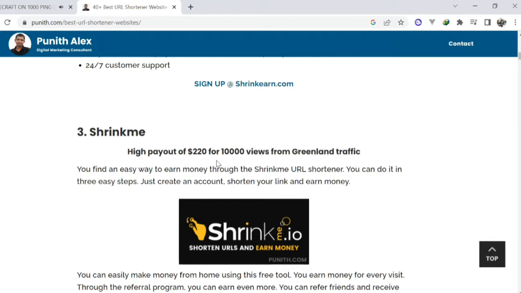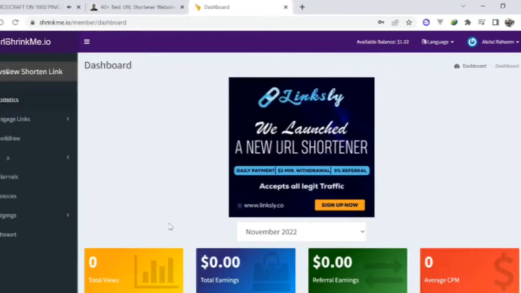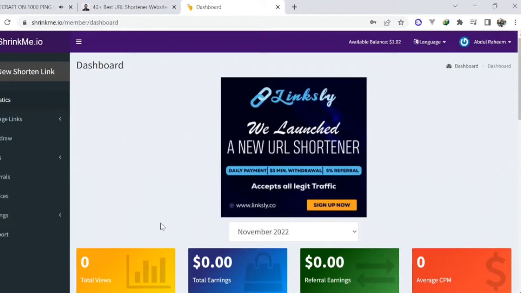and when people click the link that you shortened, they will see a bridge page where they will be presented a short ad, and then they will be redirected to the target link, which is the game video that we copied from YouTube. So these websites will pay you when people go to the link that you shortened in this website. Now all you need to do is to go to shrinkme.io, create a free account there by signing up.